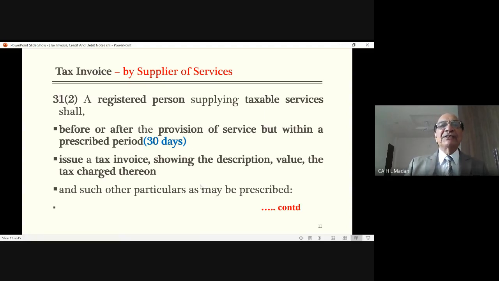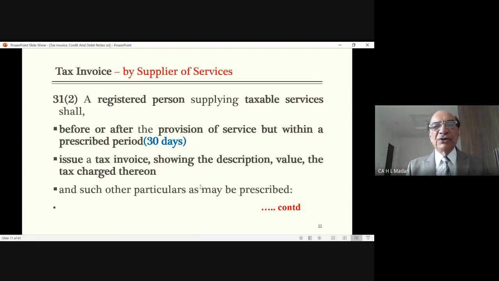You will say, sir, why would he take 30 days in issuing the invoice? Normally it happens. I'm a chartered accountant. People come to me for work. Sometimes their work is complete, but there is such a huge rush in the office that we forget to make the invoices on the same day. Or it may not be done even for a week's time, 15 days' time. So the government has provided that in case of professionals, in case of service providers, the invoice can be issued within 30 days of the completion of service.